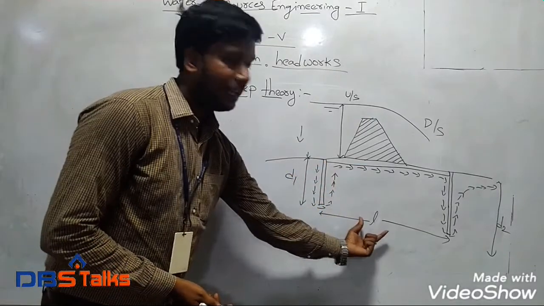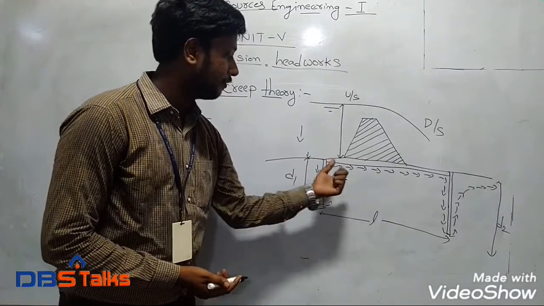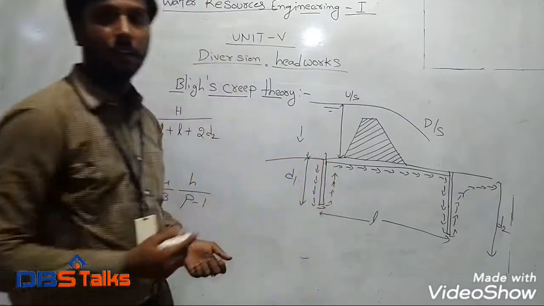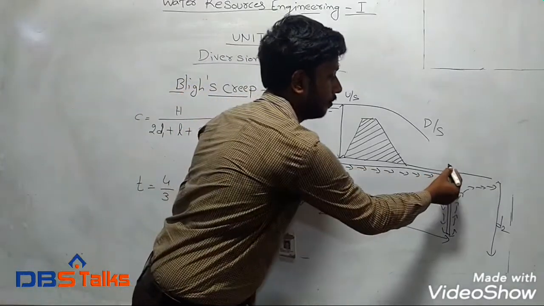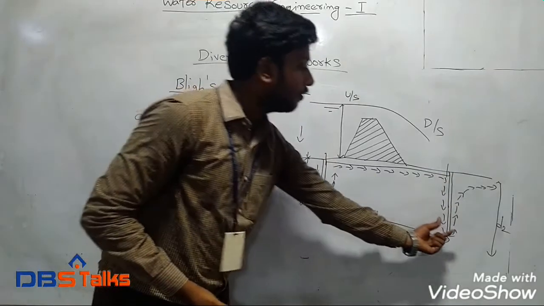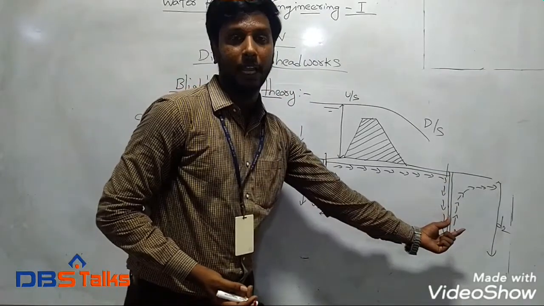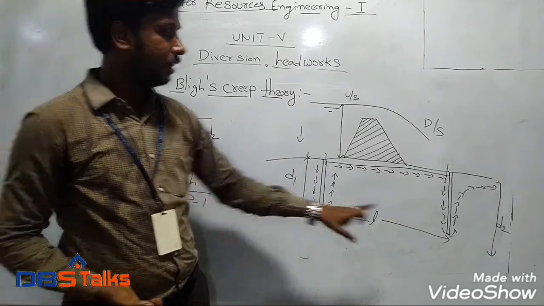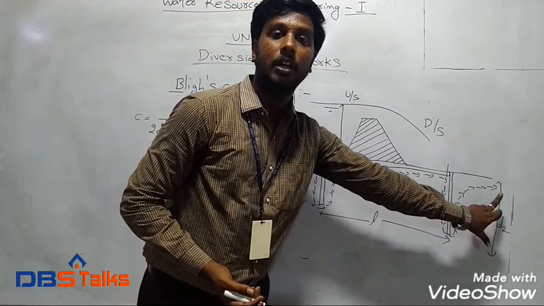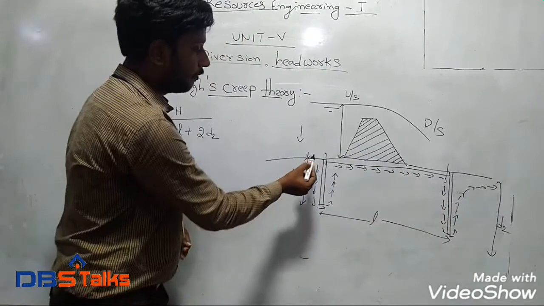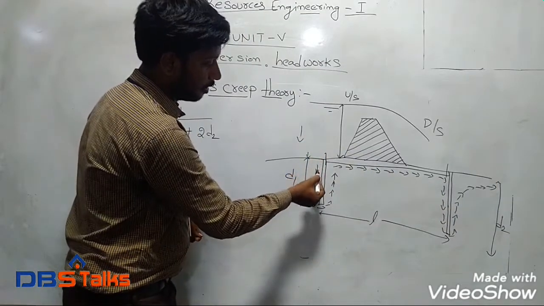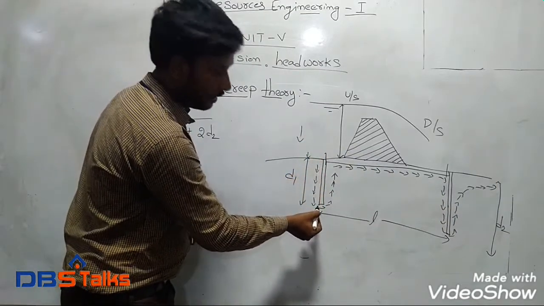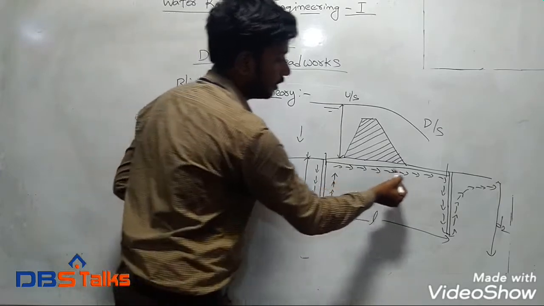Here the L is the length of the impervious floor from the upstream side point to the downstream side point. So here he will provide 2 sheet piles, one having the depth of D1, another having the depth of D2. Due to this, the water particle percolates like this, then it will move along this way.